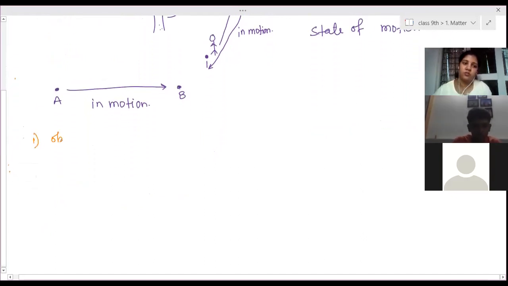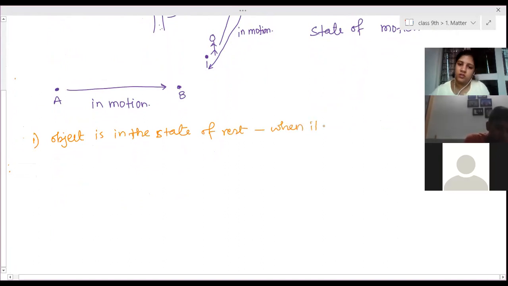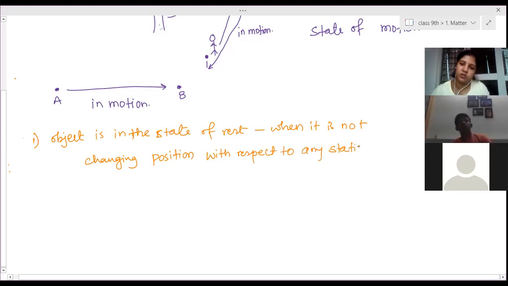First point, write down: object is in the state of rest when it is not changing position with respect to any stationary object.